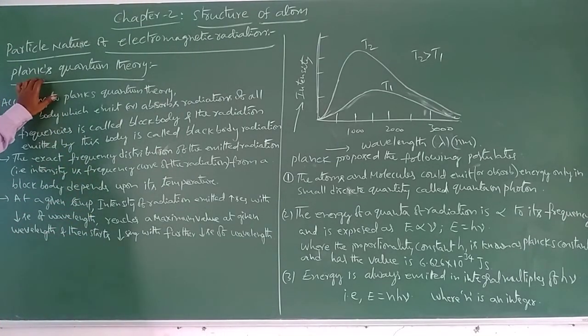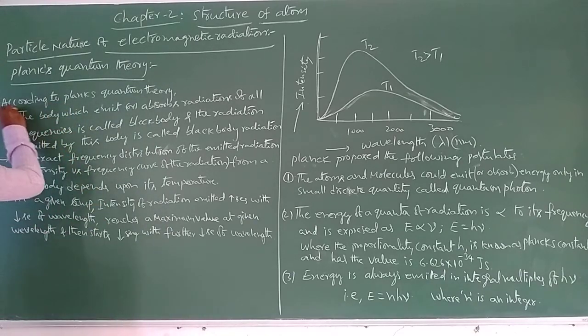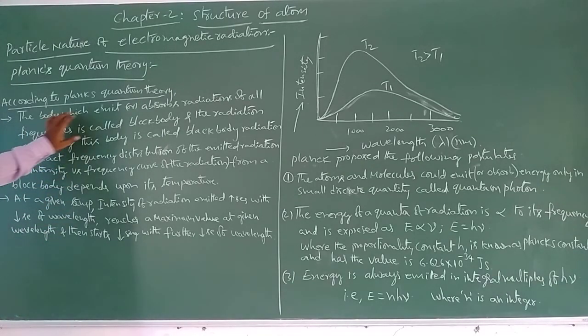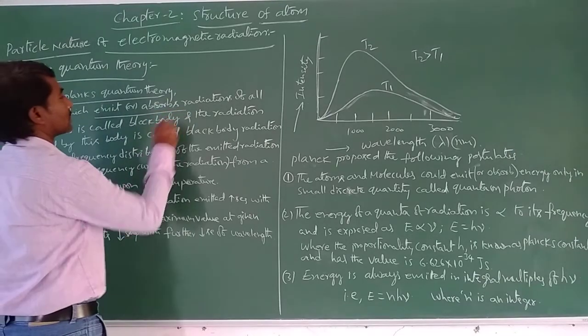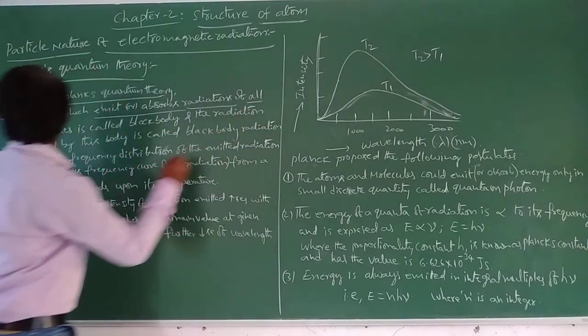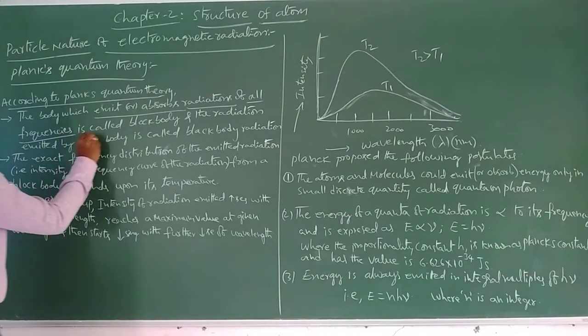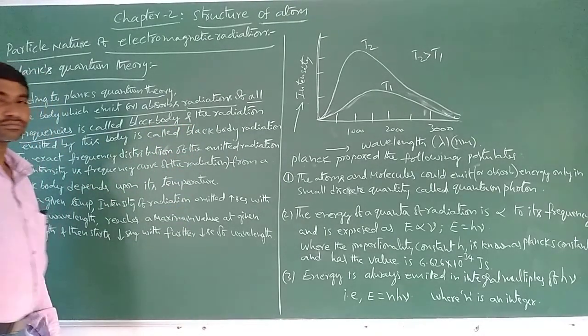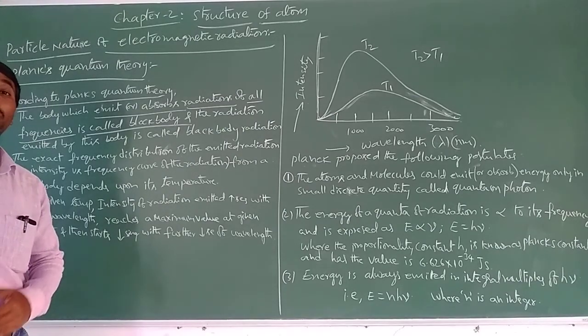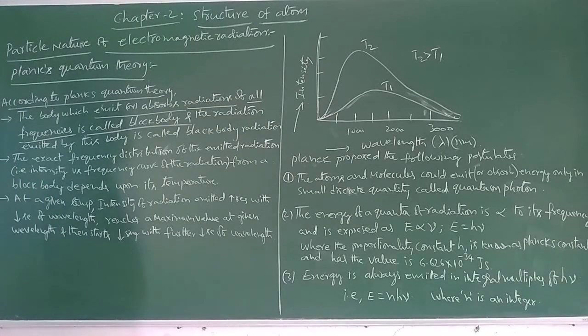Okay, by Planck's quantum theory. According to Planck's quantum theory, the body which emits or absorbs radiations of all frequencies is called a black body. That radiation is called black body radiation.